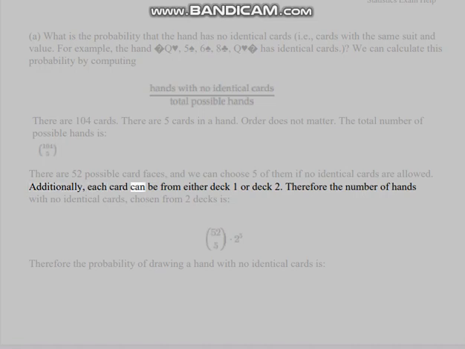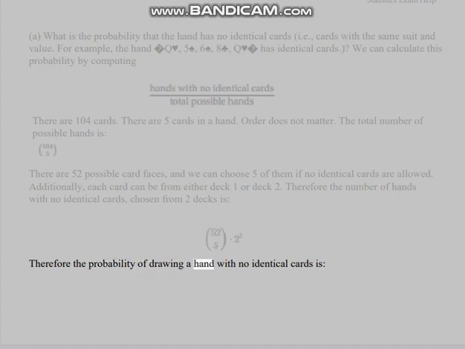Additionally, each card can be from either deck 1 or deck 2. Therefore, the number of hands with no identical cards chosen from 2 decks is... Therefore, the probability of drawing a hand with no identical cards is...